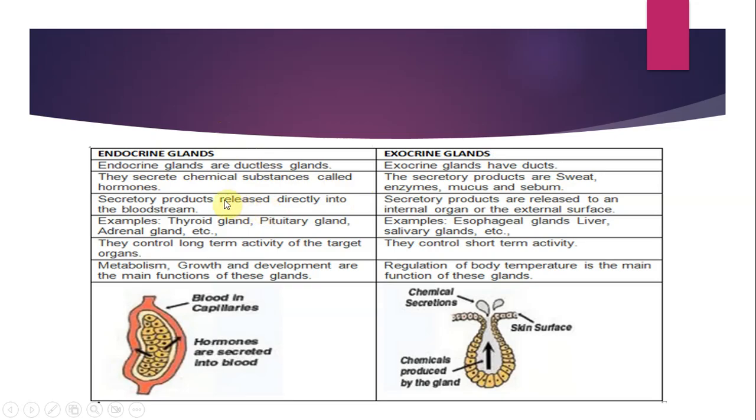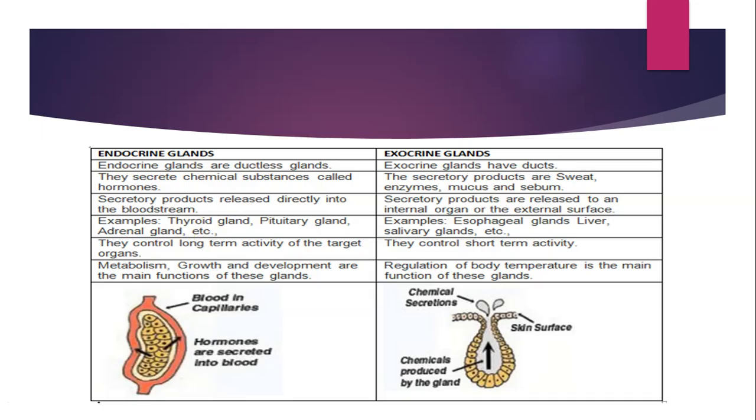Now, if endocrine glands do not have any ducts, how do they function? They directly release their products into the bloodstream. However, exocrine glands release theirs to an internal organ or the external surface. So you basically have a duct which carries your substance, and then eventually it reaches the target organ or the external surface and releases it there. Again, examples are very important. For endocrine glands, the examples are the thyroid gland, pituitary gland, and adrenal gland. For exocrine glands, the examples are esophageal, liver, and salivary glands.